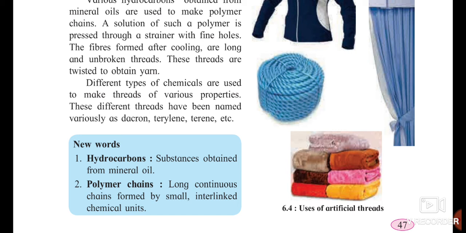Now what is meant by hydrocarbon? Hydrocarbons are the substances which are obtained from the mineral oil. And what are polymer chains? Yes, polymer chains are the long continuous chains formed by small interlinked chemical units.